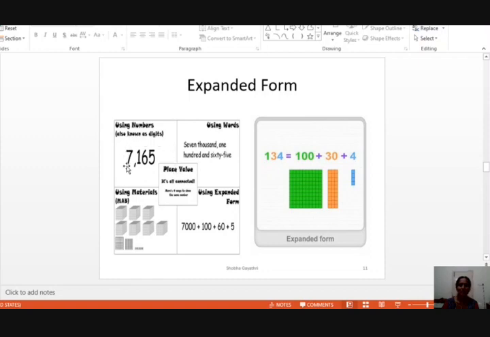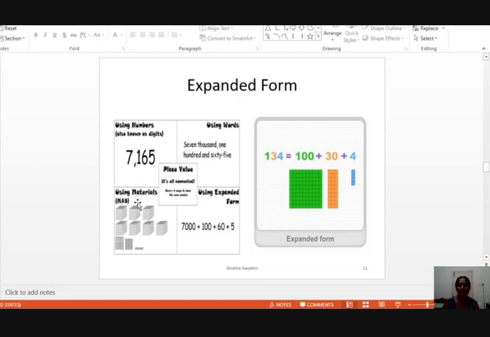You can write the number using digits, or using words, English alphabets also. Take 7165. Using expanded form, the same number can be expressed. It is 7000 here because 7 is in the thousands place, its value is 7000, plus 100. 1 is in the hundreds place, its value is 100. 6 is in the tens place, its value is 60. 5 is in the units place, so its value is 5.